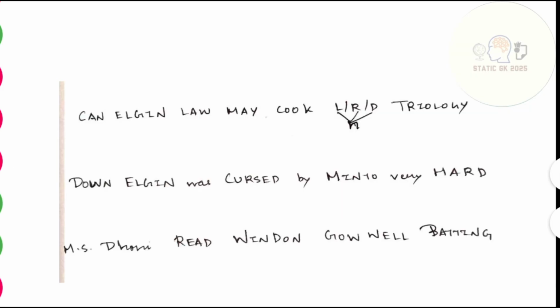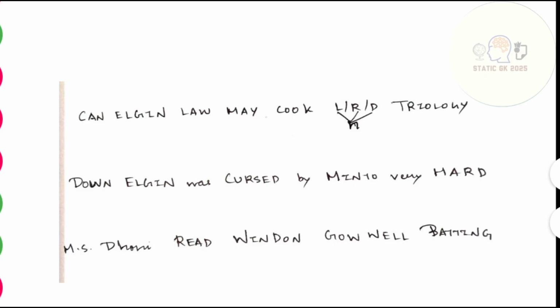So before starting our topic, I'm going to give you the mnemonic that you have to learn. The mnemonic is: Can Elgin Law may cook Lord and Triology. This is the first statement. Second statement is: Down Elgin was cursed by Minto very hard. Third line: MS Dhoni read Winden Govel's batting.